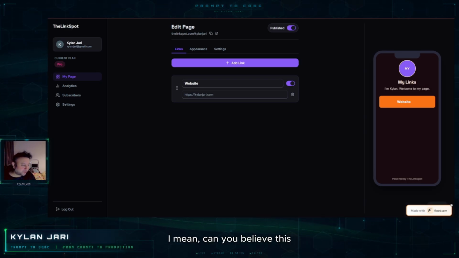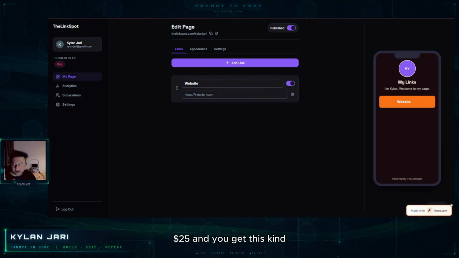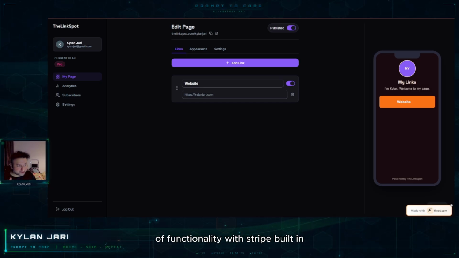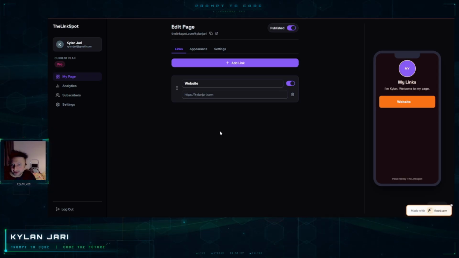I mean, can you believe this, guys? $25 and you get this kind of functionality with Stripe built in and everything. It's just amazing. So now we are in a Pro plan.